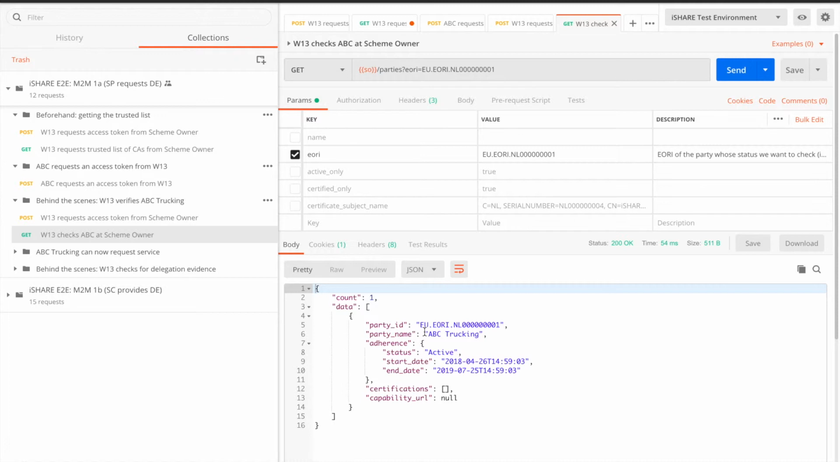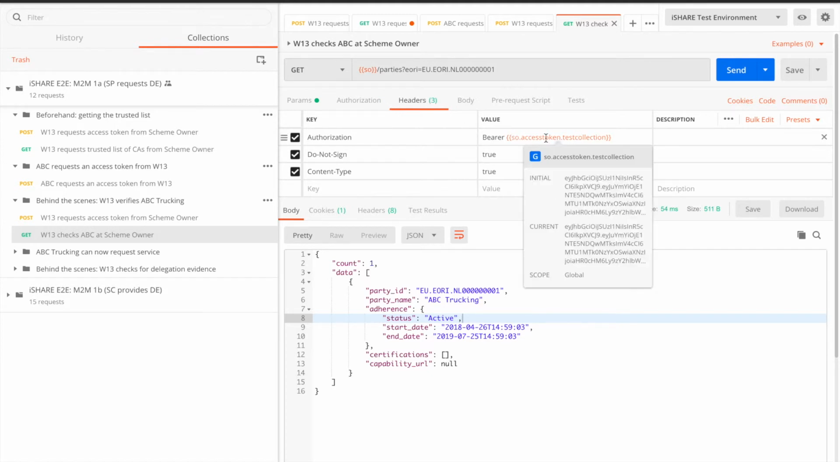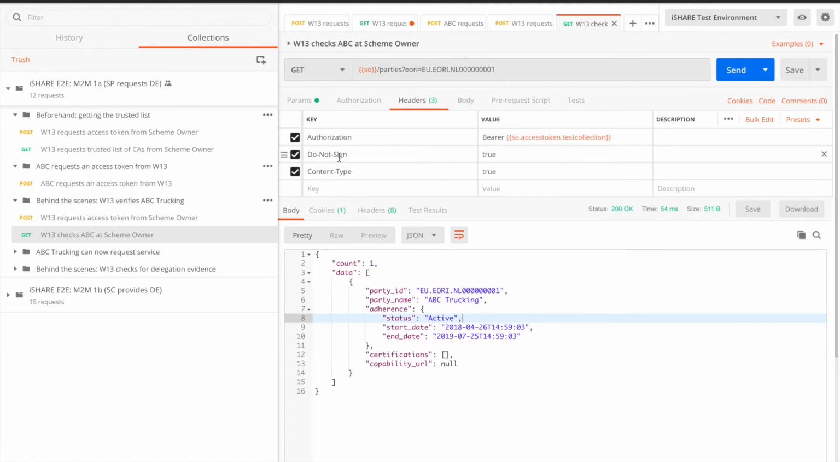And we see that it indeed returns the party identifier of ABC Trucking, and we see that it returns the party information on ABC Trucking. The party identifier, the party name, and its status in the iSHARE network. And this is the value that we're looking for, because we wanted to check if ABC Trucking is an active iSHARE party. In the header, we again had the access token and a do not sign value for demoing purposes.